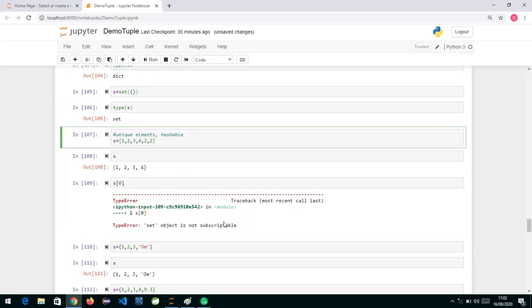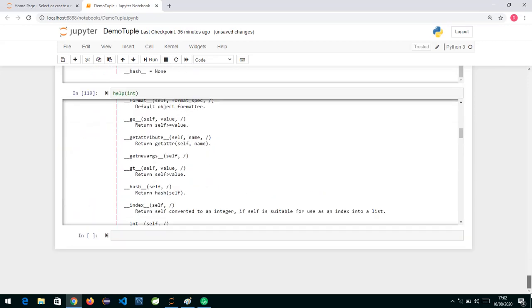Hashable type. Okay, now for a set we don't have indexing and slicing concepts. No indexing is allowed here because there is no index concept. So no indexing and no slicing is allowed for the set data type. We can't do any indexing on it. If I want to get the data, can I get it using indexing? No, I can't.